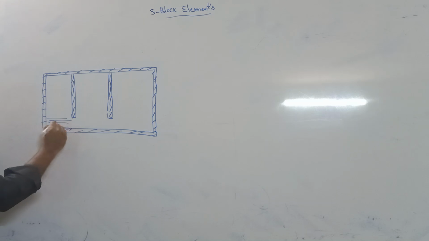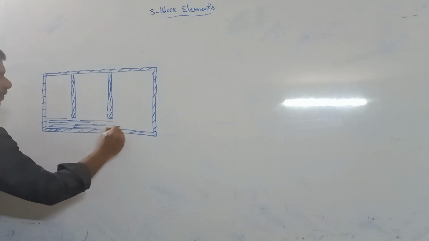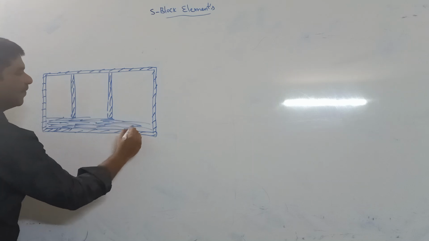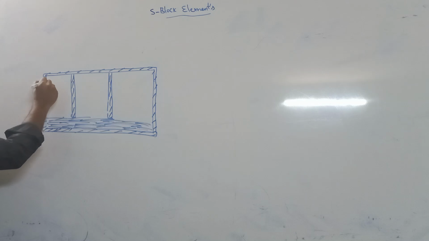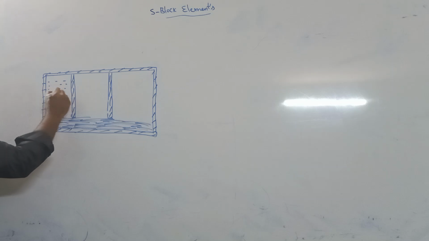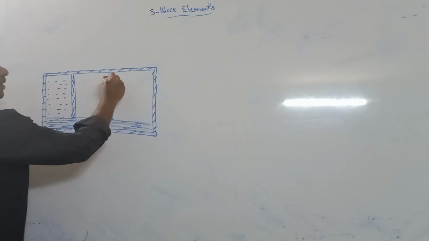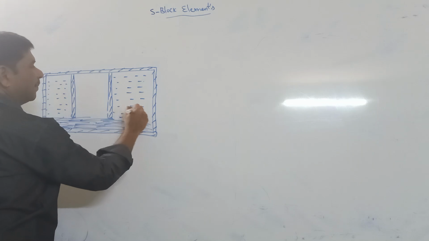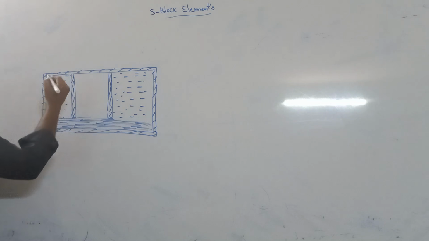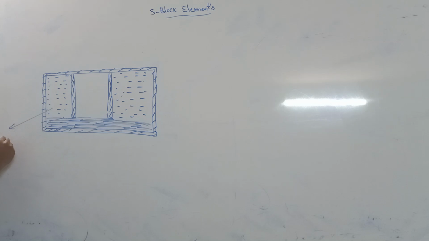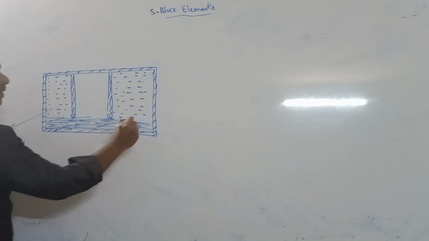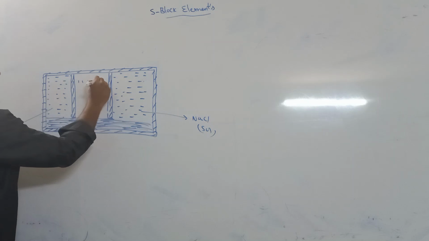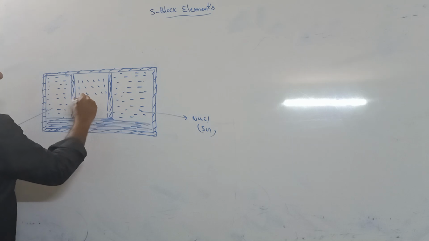The bottom of the iron tank is filled with mercury. The sides of the iron tank, the outer compartments, are filled with NaCl solution. The middle compartment is filled with dilute NaOH.